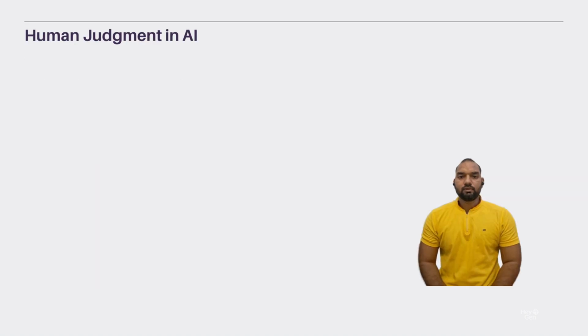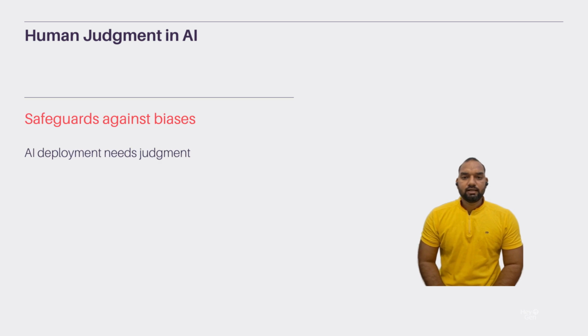Human judgment is pivotal in AI deployment, acting as a filter for AI-generated options. It ensures relevance and ethical alignment with desired outcomes, safeguarding against biases and inaccuracies. This critical oversight maintains the integrity and effectiveness of AI systems, balancing technological capabilities with human values and ethical considerations.